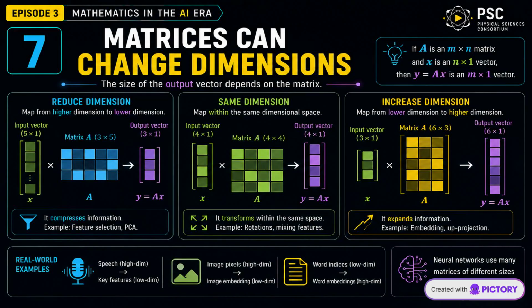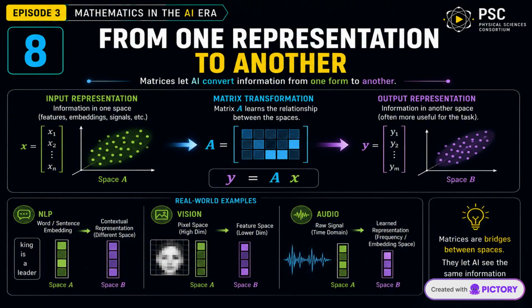Matrices can also change the dimensionality of information. A high-dimensional vector can be compressed into fewer dimensions, or expanded into a richer representation. This ability allows neural networks to control the size and structure of information at different stages. Every transformation creates a new representation. An AI system may begin with raw numerical data and progressively transform it into representations containing increasingly useful features. Matrices provide the mathematical mechanism for moving between these different representations.